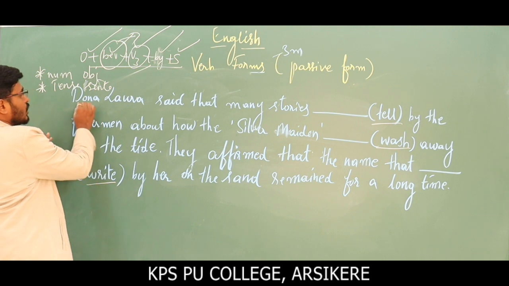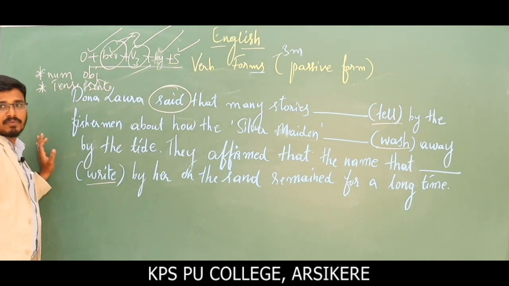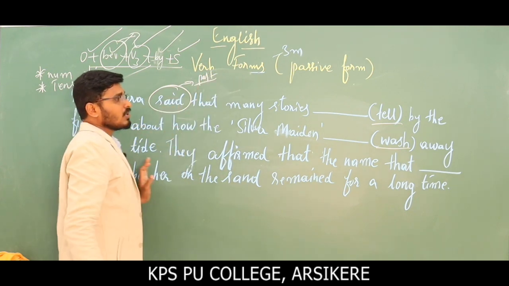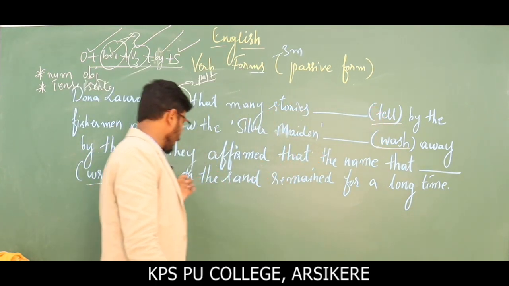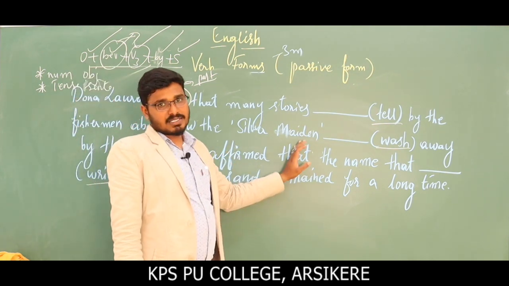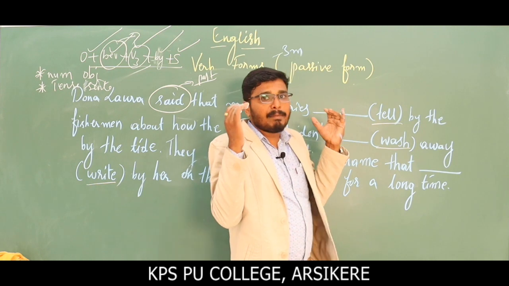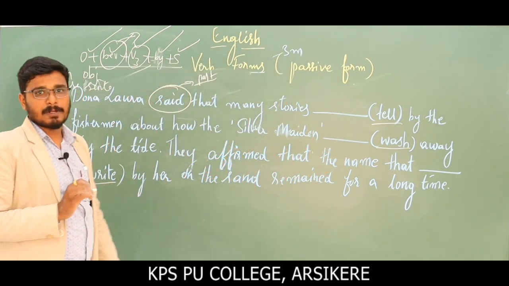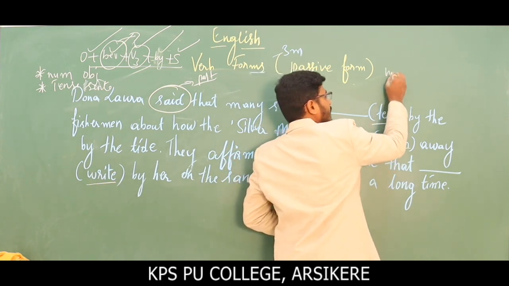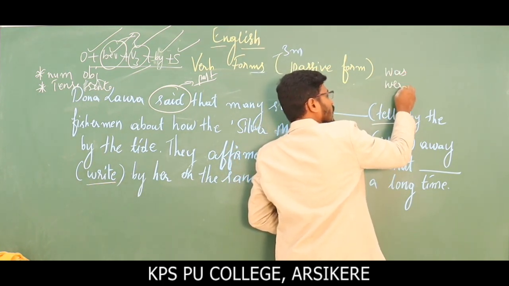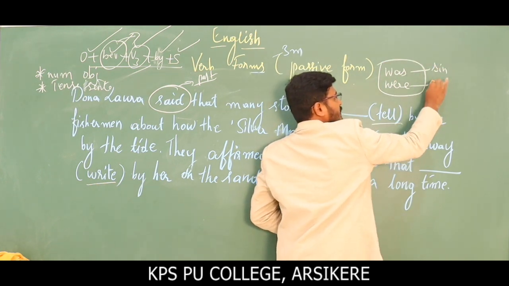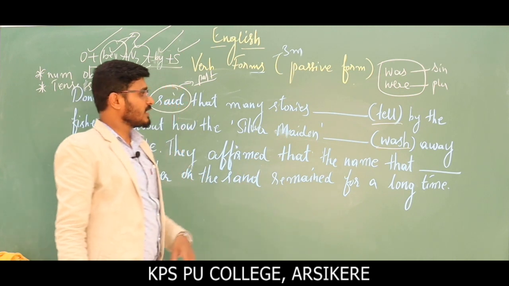So look at that sentence, Donna Laura said. Look at this verb which is given in the question. Which tense is it? Past tense. So now the entire paragraph should be written in past tense. Now we have to remember the be verbs of past tense. Which are the be verbs of past tense? Was and were. Only these 2. Was is singular, were is plural. That's it. See how simple it is?